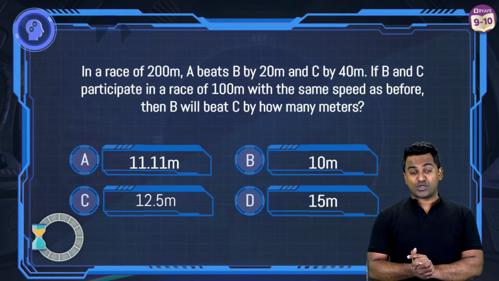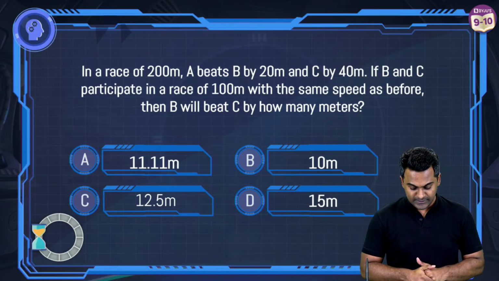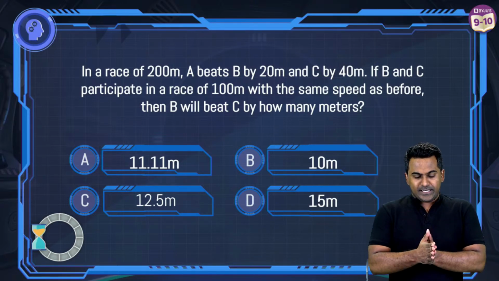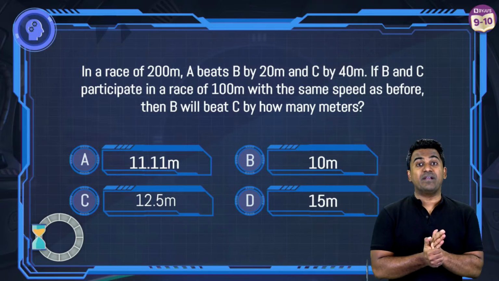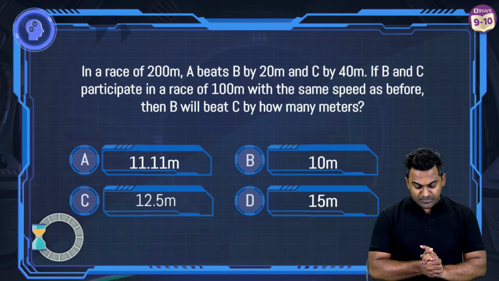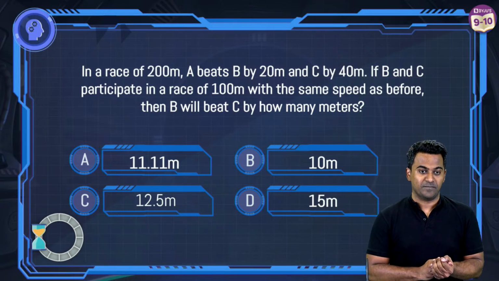So there is a race of 200 meters in which A beats B by 20 meters and C by 40 meters. Now my question is, if B and C participate in a race of 100 meters with the same speed as before, then B is going to beat C by how many meters?